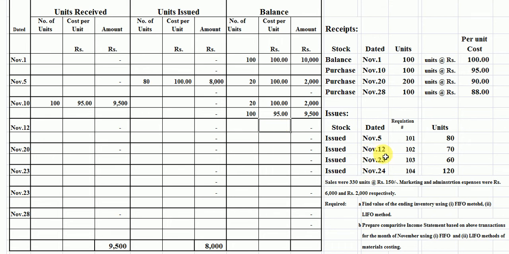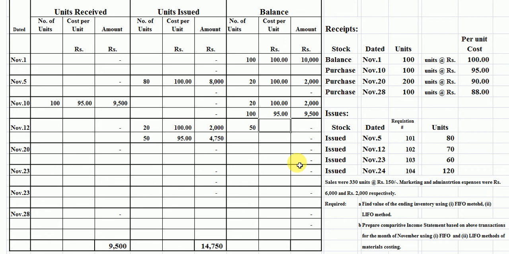Students, on the 12th, we again issued 70 units for production. Now you are looking here at our first opening inventory, there are only 20 units, which are firstly taken from here. The rate is 100. The remaining balance is 50 units, which is taken from the second purchase, 50 units here. The rate is 95 per unit. Students, this is our issue entry to production.